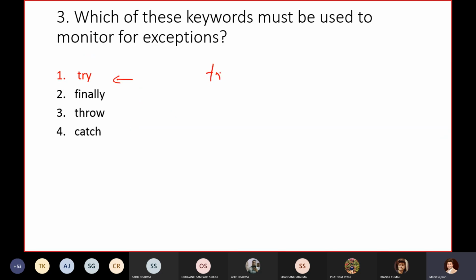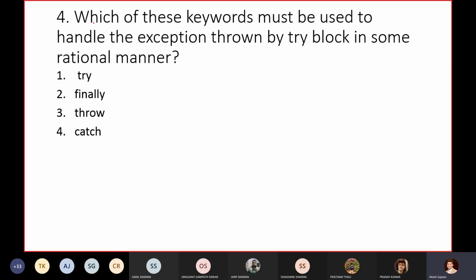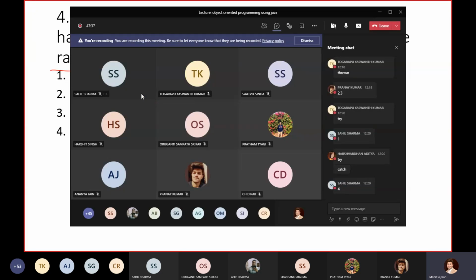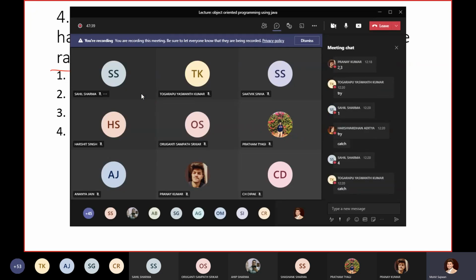Whatever your risky code is, like I have given you 10 divided by 0, I should always put it inside my try block, right? Now the next question is, which of these keywords must be used to handle the exception thrown by the try block in some rational manner? If you have to handle that exception, which block do you use? I'm getting the answer four, catch.